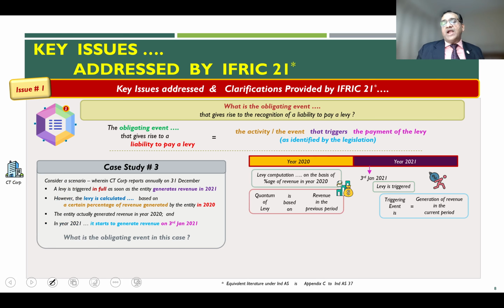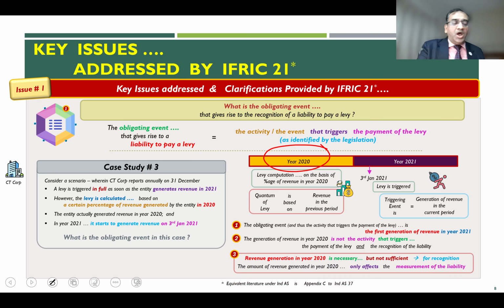The net outcome is that the obligating event in this case is the first generation of revenue in year 2021, which happens on 3rd of January.